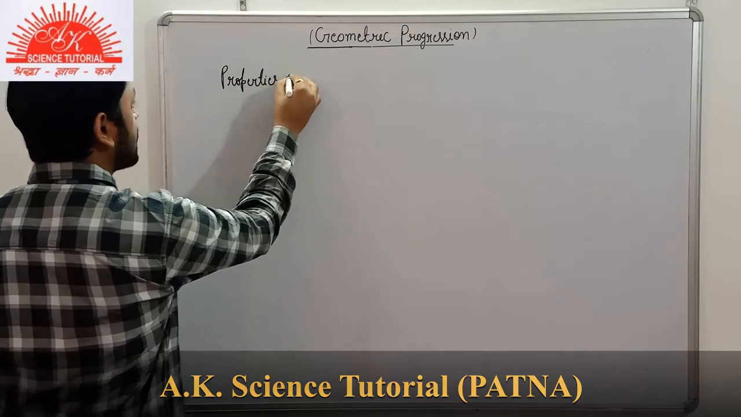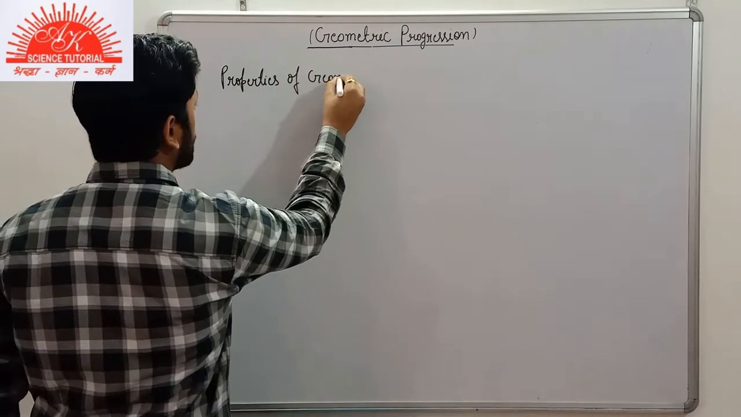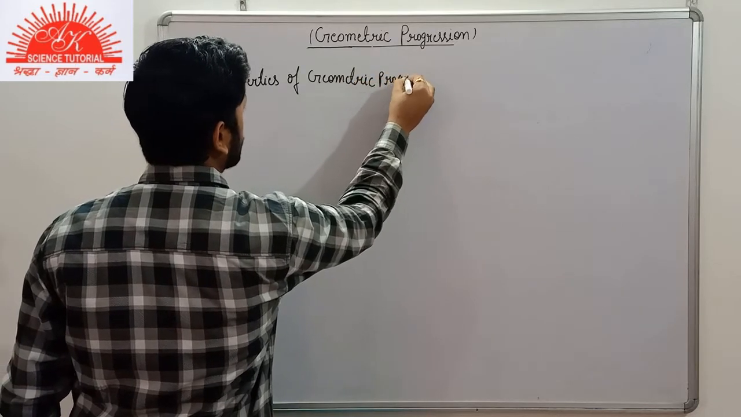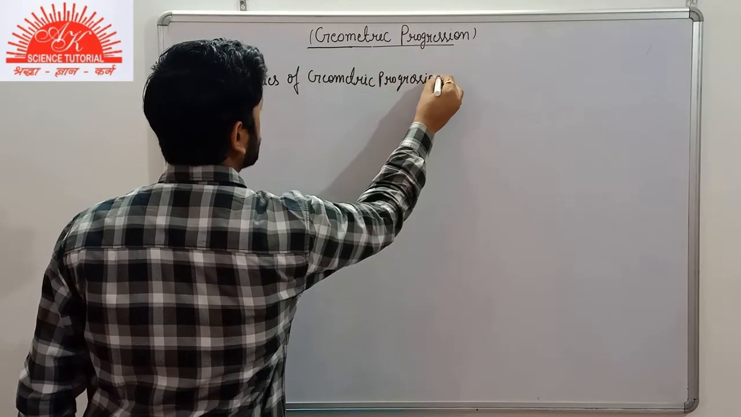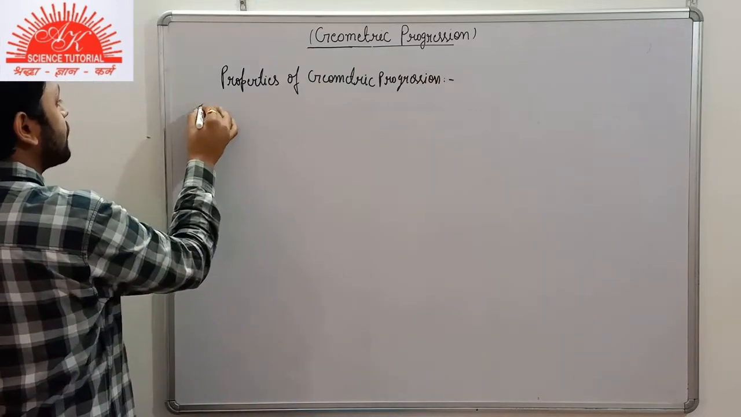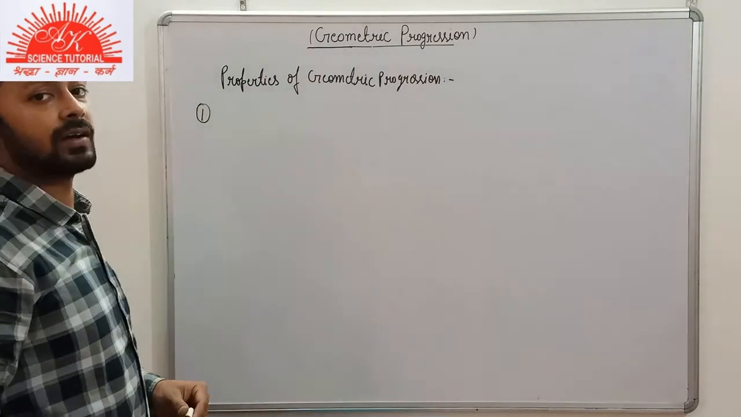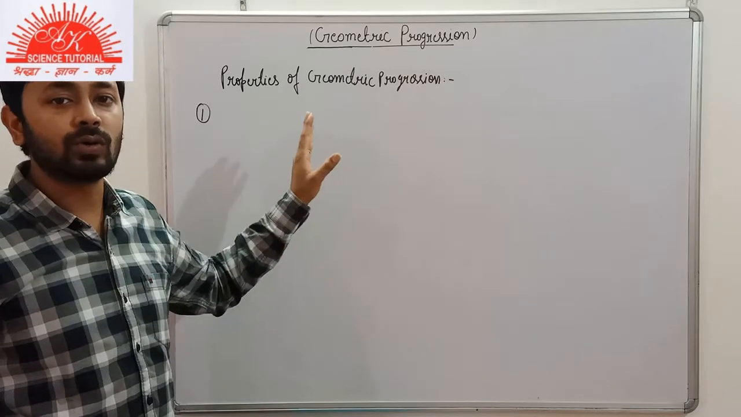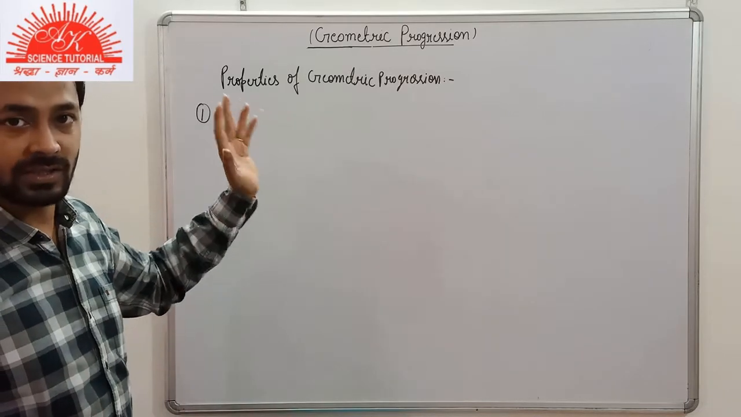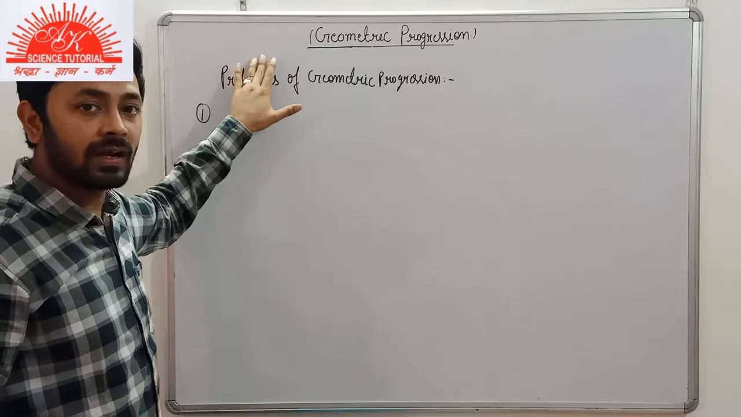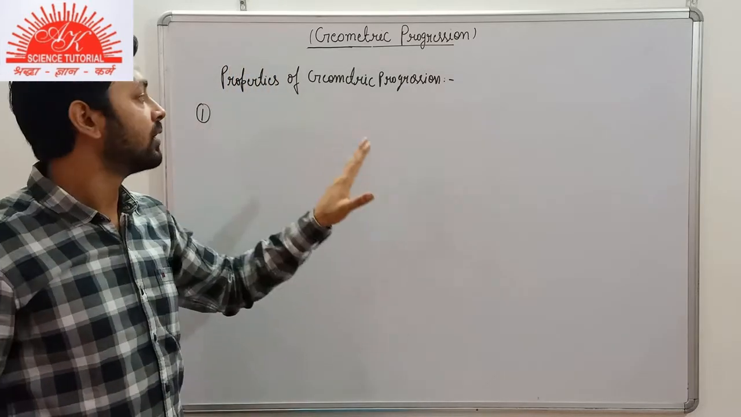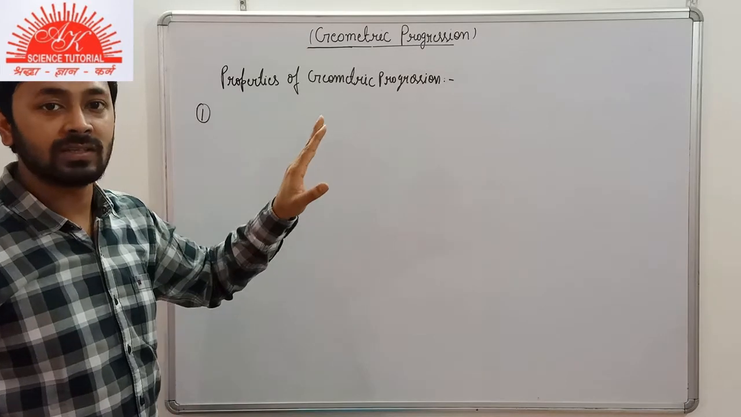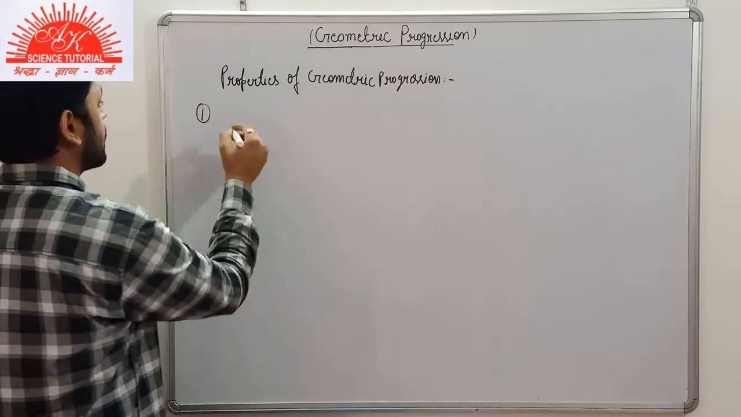There are some special properties here. Properties of geometric progression. The first property here is the ratio is always the same between two consecutive terms of a GP. We have read it earlier that a sequence is told as a GP only when the common ratio is same. So this is a special property.